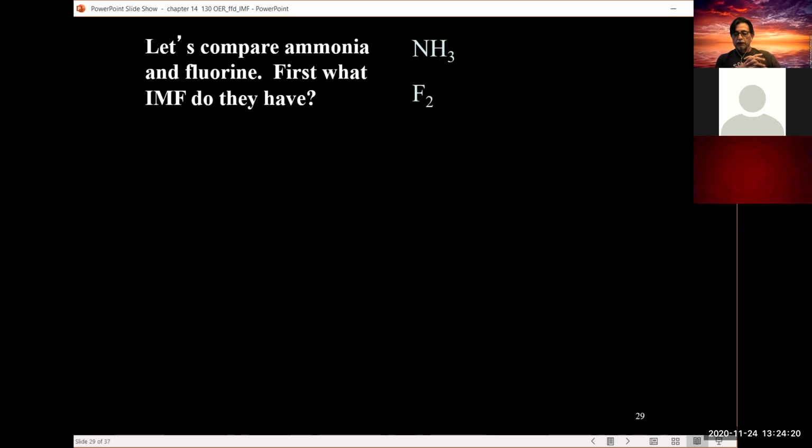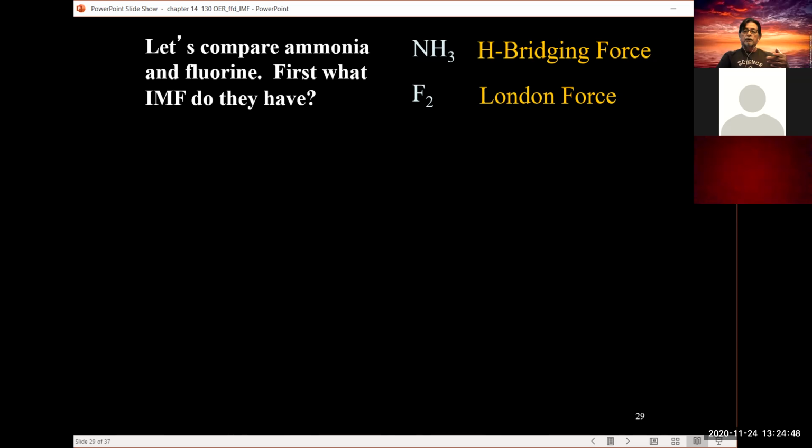With 3 nitrogen-hydrogen bonds there, it's a very polar molecule. All right, so I'm comparing ammonia and fluorine. We look at the IMF interaction because we're dealing with hydrogen and nitrogen. Yes, there's a dipole, but because it's hydrogen bonded to nitrogen, we have hydrogen bonding as far as the IMF interaction.